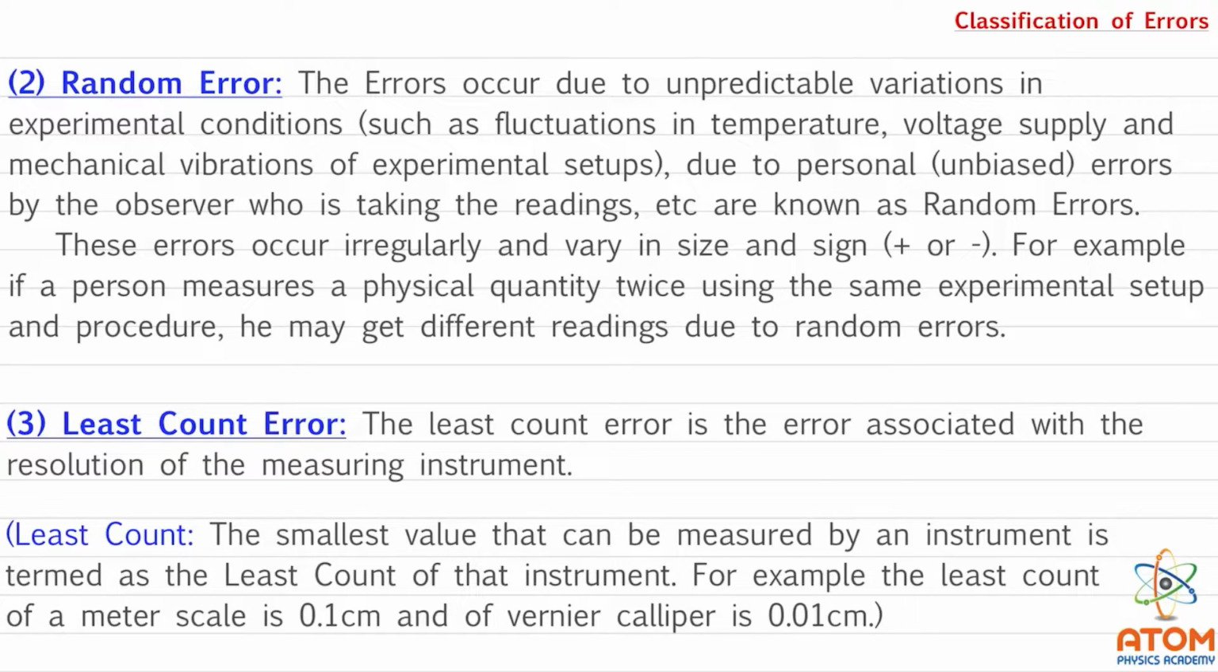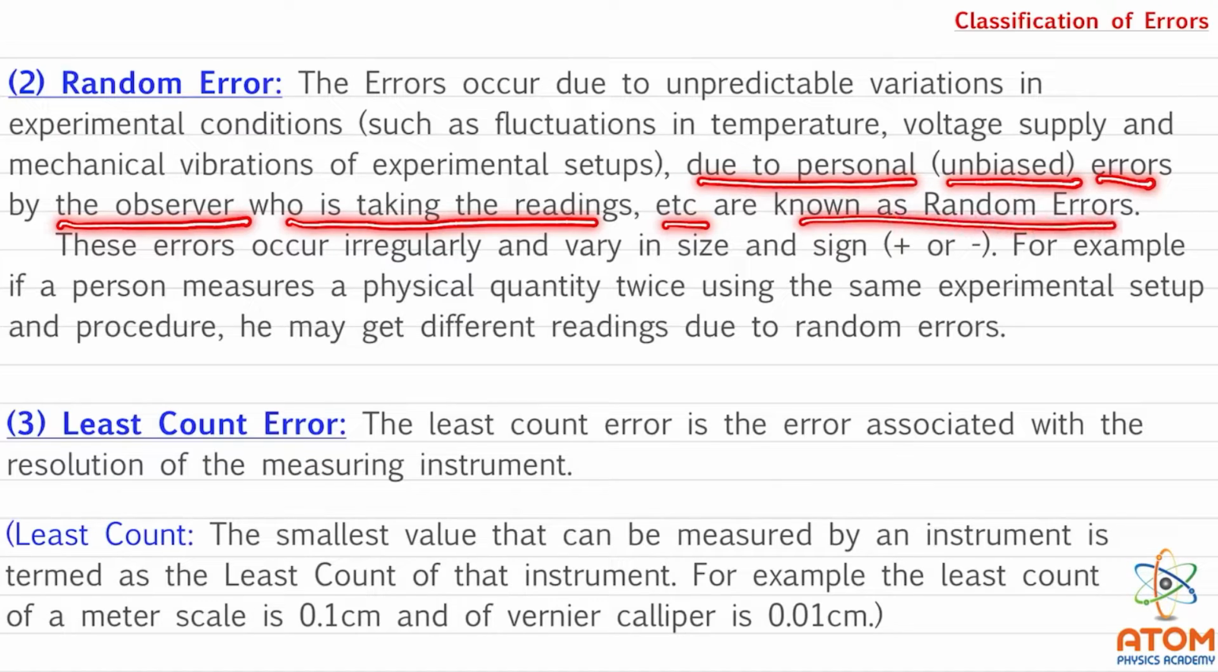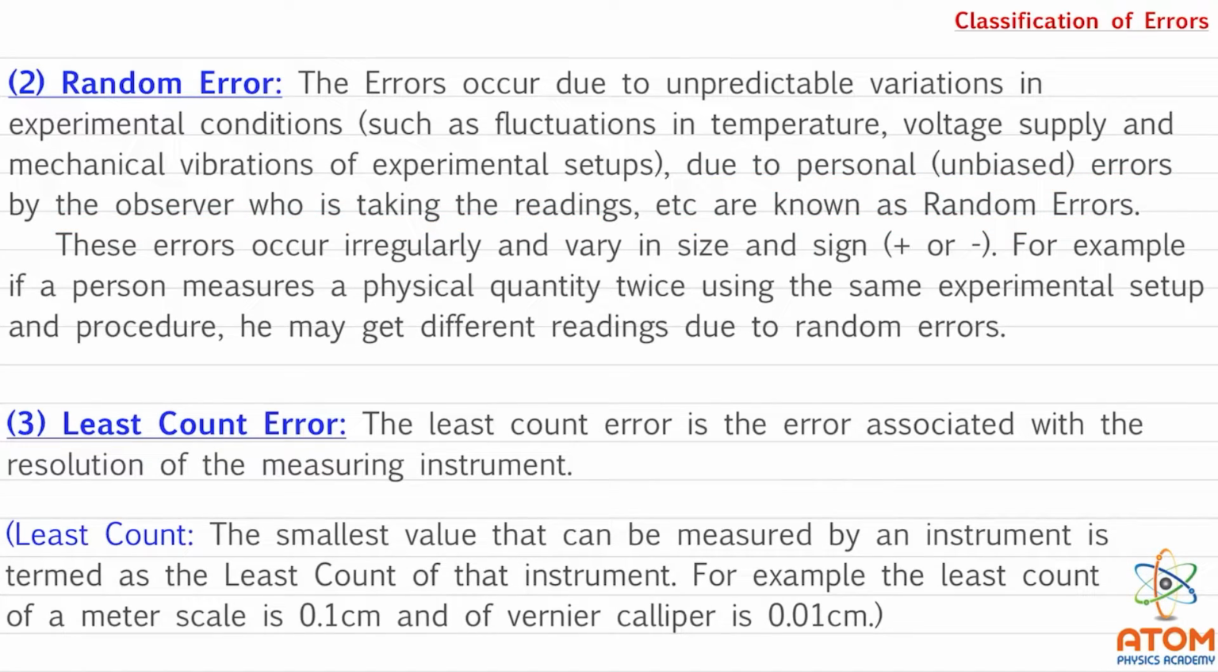We don't know, but this vibration is affecting the experimental result. So, in that case, this is a random error, an unpredictable error. Also, personal unbiased errors by the observer who is taking the readings, etc., are known as random errors. Even a person may make some errors. Even if he is unbiased, then also he may make some error. So these are all random errors.